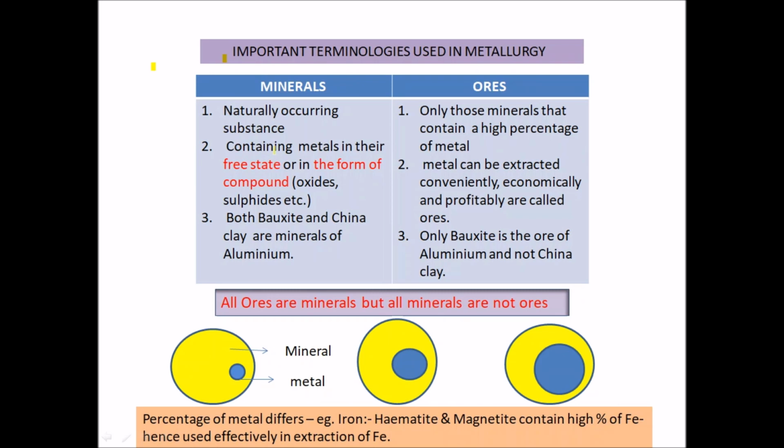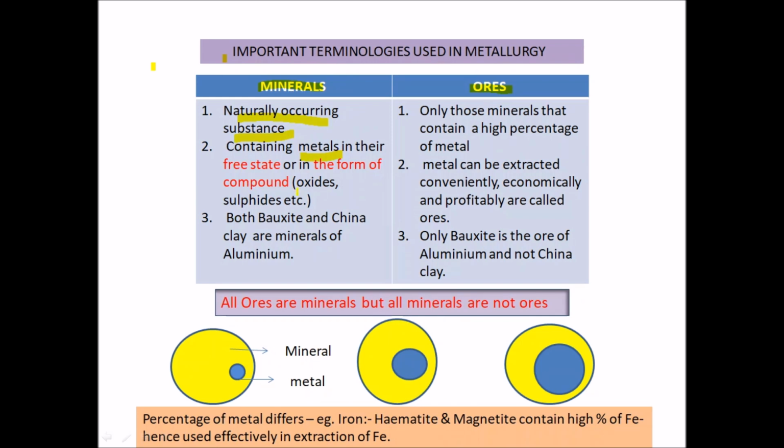In metallurgy, among them, first would be about minerals and ores. Let us find out how to distinguish between minerals and ores after finding out what the definitions of minerals and ores are. Minerals are naturally occurring substances. They contain the metals in the free state and in the form of compounds.